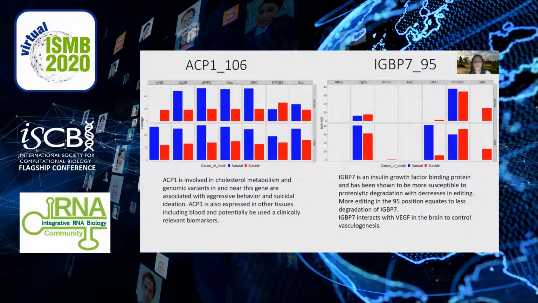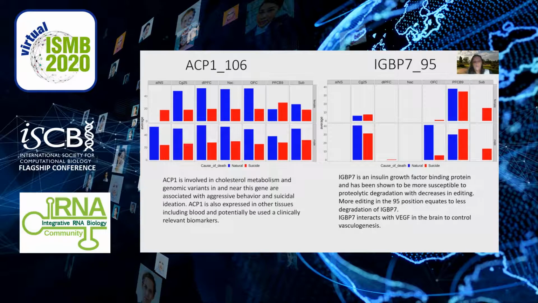The top-ranked ACP1, which is a gene involved in cholesterol metabolism, shows significant differences in all brain regions and is pretty similar in editing patterns between males and females, and in most regions showing less editing in suicide. Moreover, this gene is also expressed and edited in blood samples, so it can be used as a clinically relevant biomarker.